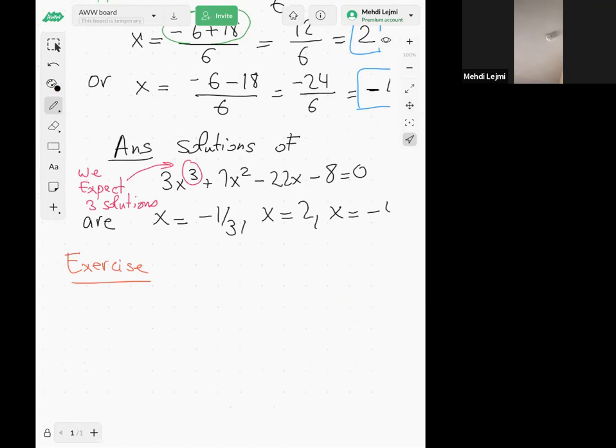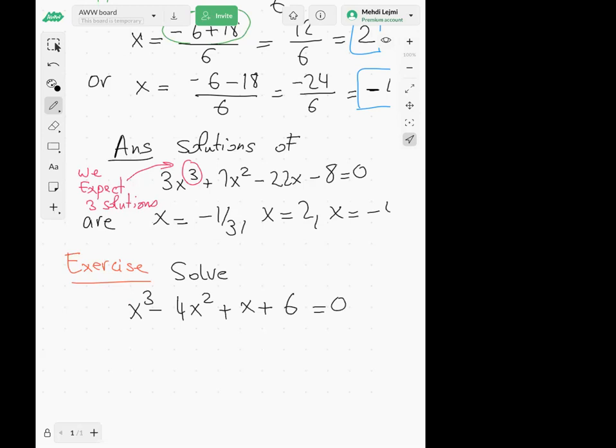So please solve x cubed minus 4x squared plus x plus 6 equal to 0.